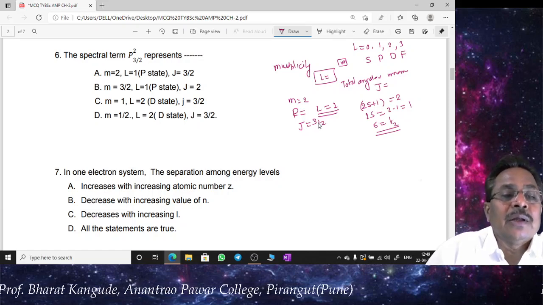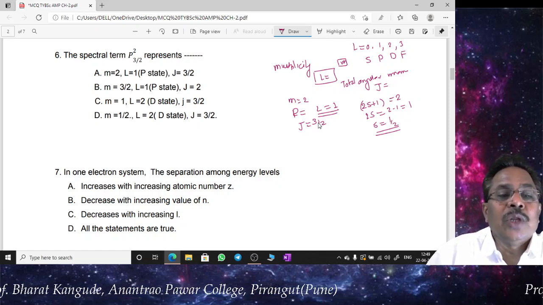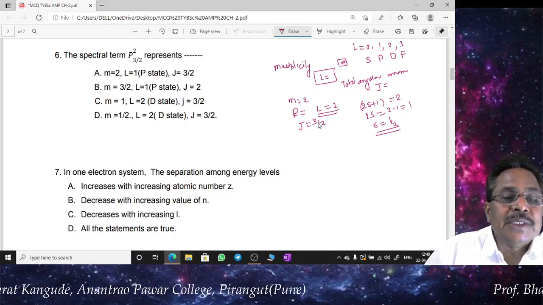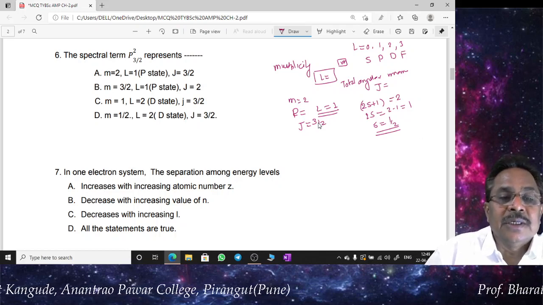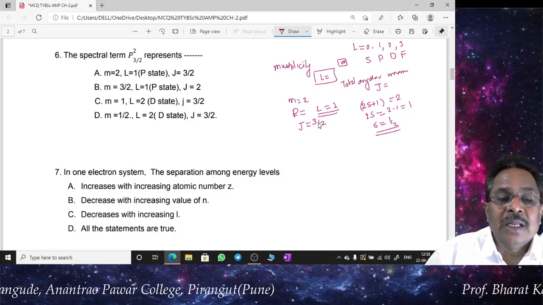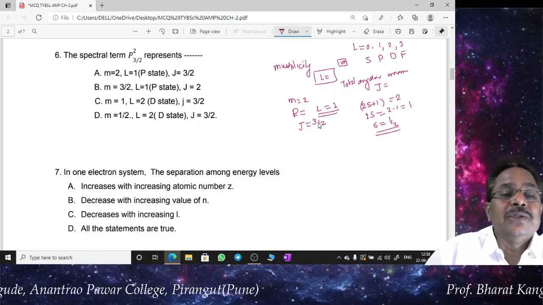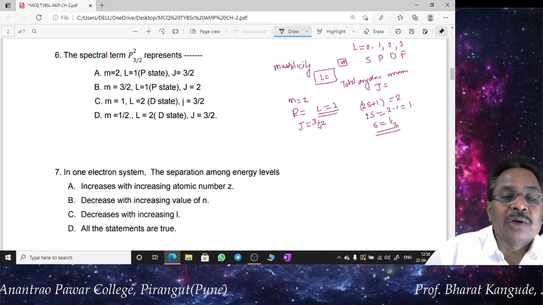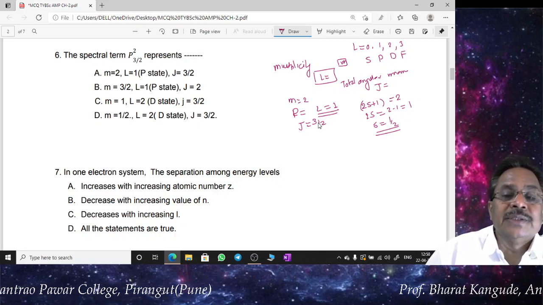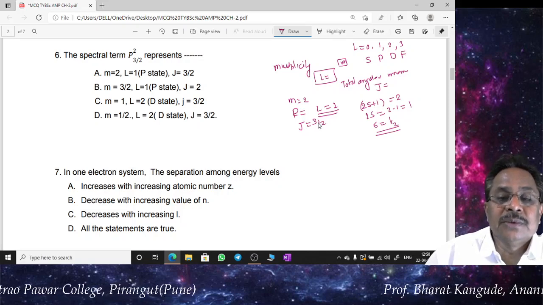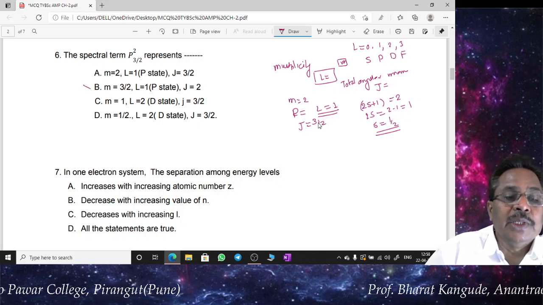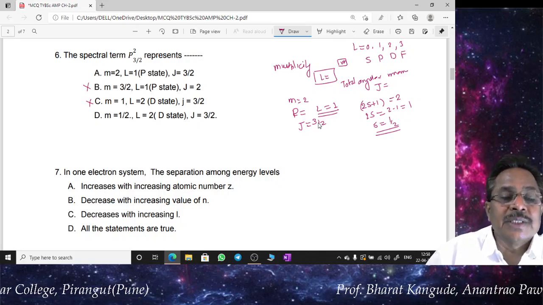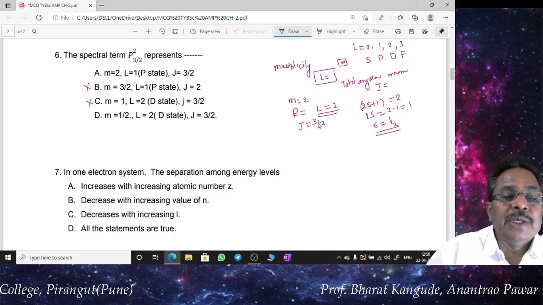So here the spectral term doublet P 3 by 2 represents, we have to go for calculation of these different numbers: multiplicity M equal to 2, L, since it is a P state, equal to 1, and J value found to be 3 by 2. Then option B is M equal to 3 by 2. This is not correct. Multiplicity is defined in the upper superscript, that's why this is not going to be the correct answer. Then M equal to 1 is also not true. Multiplicity is not 1 in this case at all, and M equal to 1 by 2 is also not true.